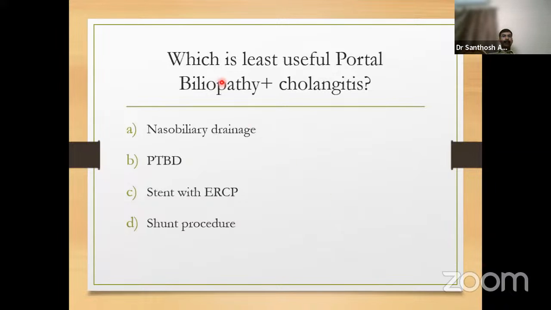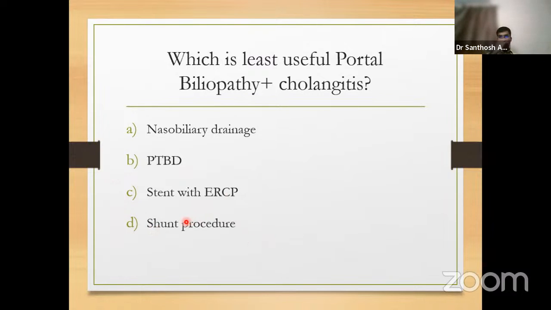So the next question is again a question we need not find evidence for. Which is the least useful for portal biliopathy associated with cholangitis? Nasobiliary drainage, PTBD, ERCP and stenting, and shunt procedure.